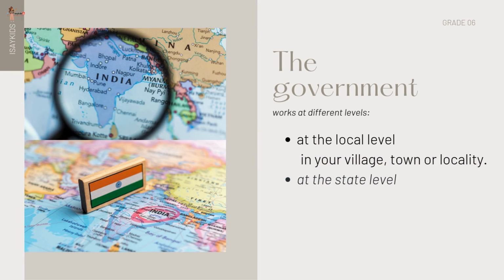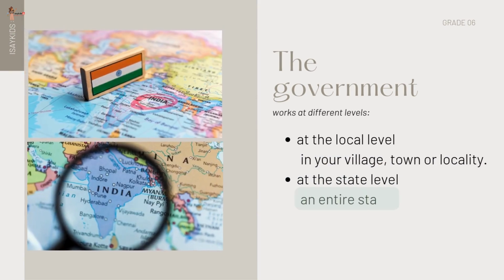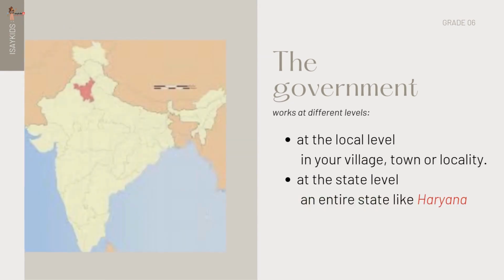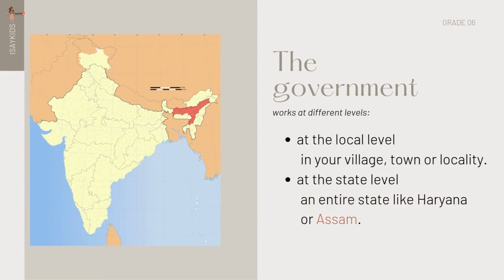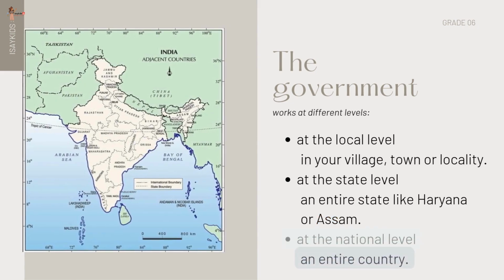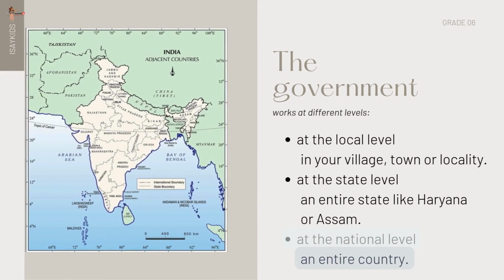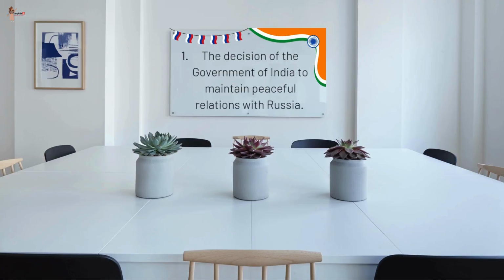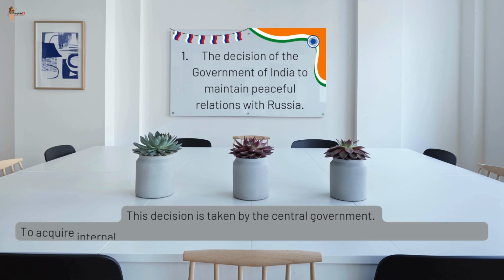State level obviously means at the state level. It covers an entire state like Haryana or Assam. And finally, the national level relates to the entire country. Let me give you a few examples. The decision of the government of India to maintain peaceful relations with Russia. What do you think? Which level does this belong to? Come on, take a guess. You're right, it is decided on the national level.